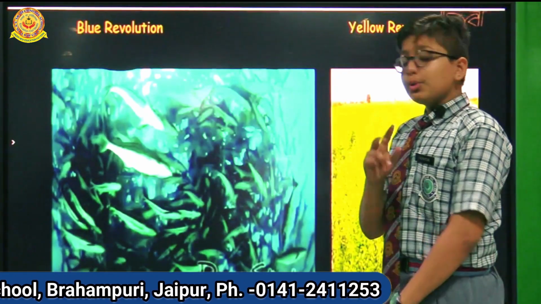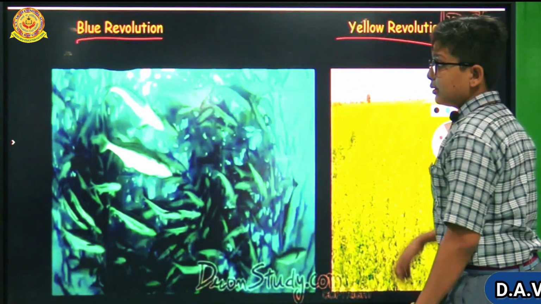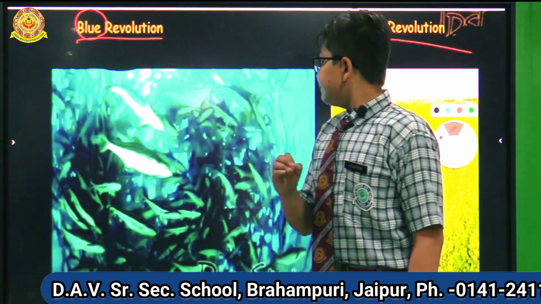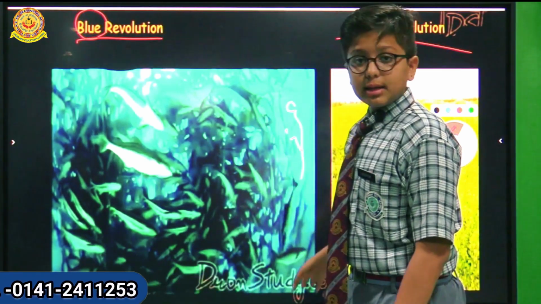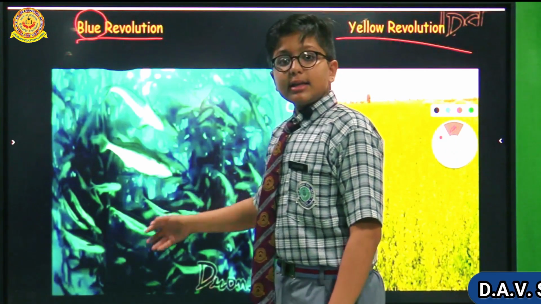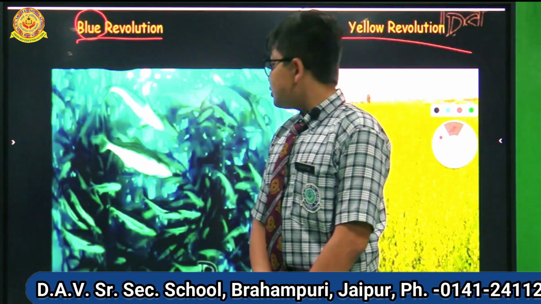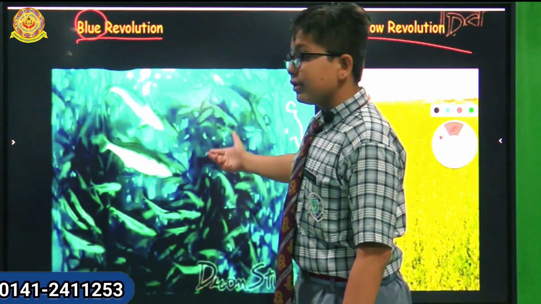Now two more revolutions are there, that is the Blue Revolution and the Yellow Revolution. The word blue means water. You can see the water is blue in color, and there are fishes in the water. Which animal is used for eating? The fishes. So in this, the production of fishes is carried out.